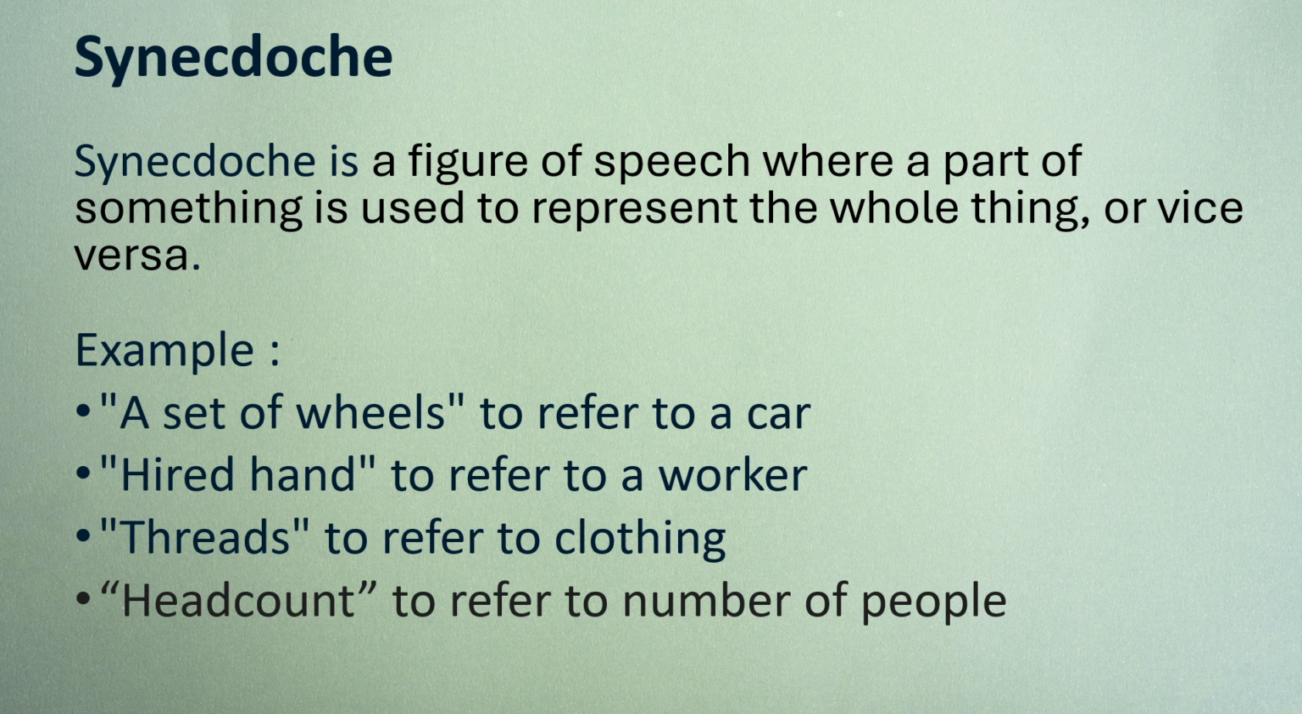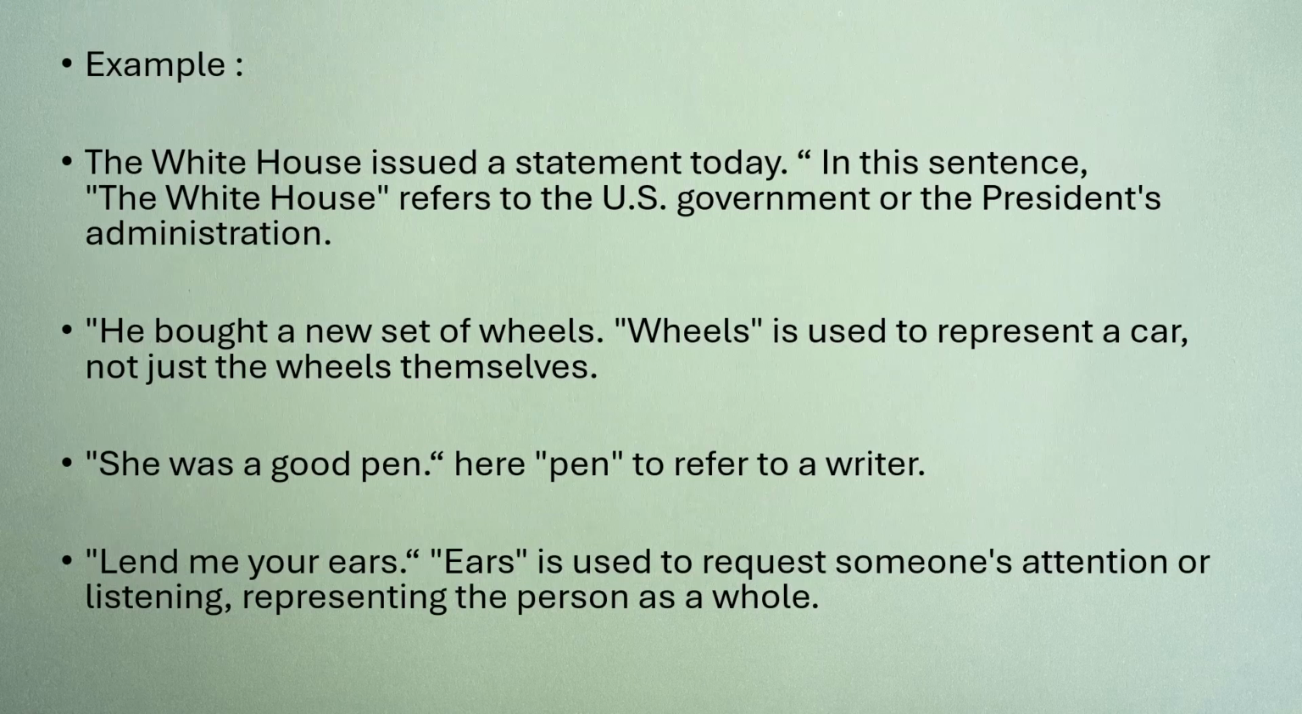We'll also take a look at some other examples. The White House issued a statement today. In this sentence, the White House refers to the US government or the president's administration. He bought a new set of wheels. Wheels is used to represent a car, not just the wheels themselves.